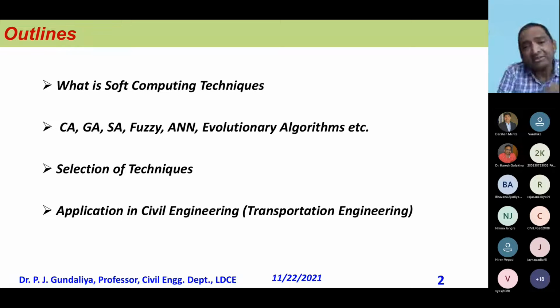So these are the techniques we should use. We should know the selection of technique: see what your problem is and how I can go with this kind of technique. There are applications in civil engineering. I said there is transportation engineering, but there is structural engineering, geotech too. Every problem can be used in CA, but you should know how to formulate your problem. Most of the problems which are not able to be solved, real life problems I am talking about, people don't know the solution also.